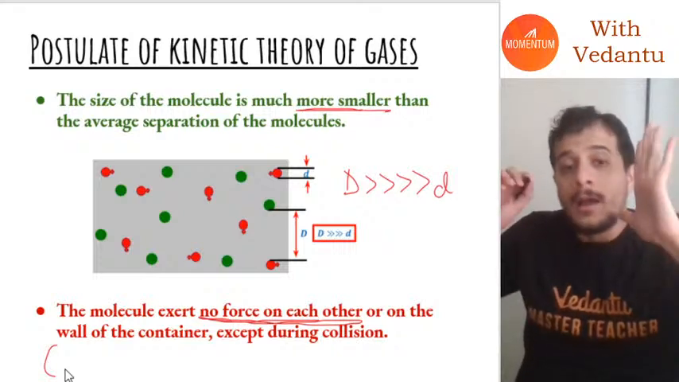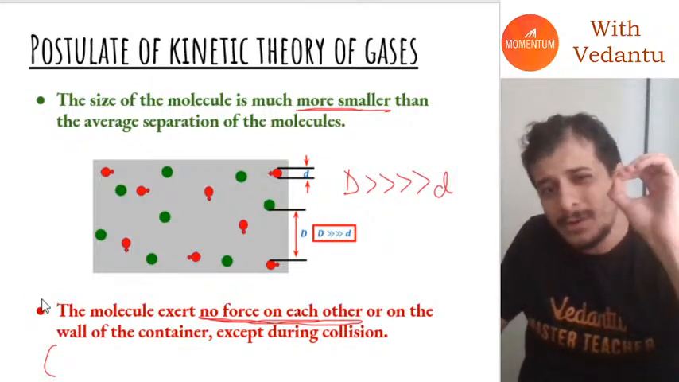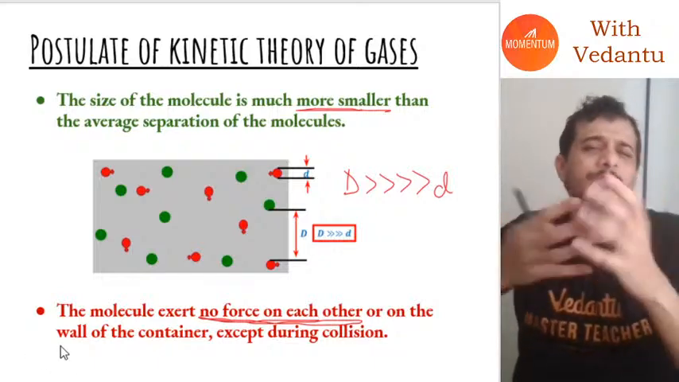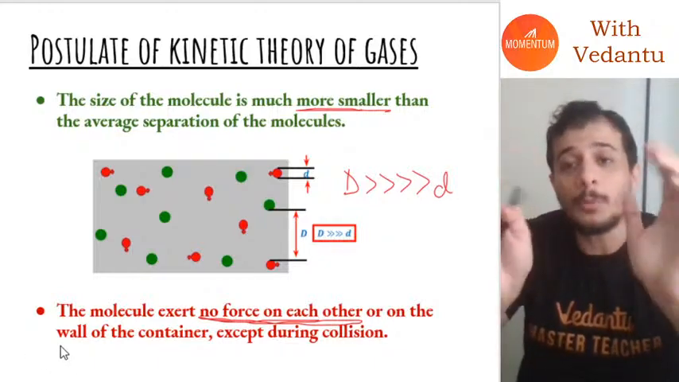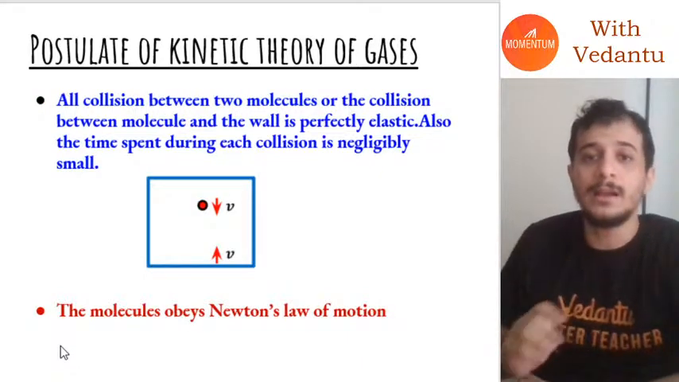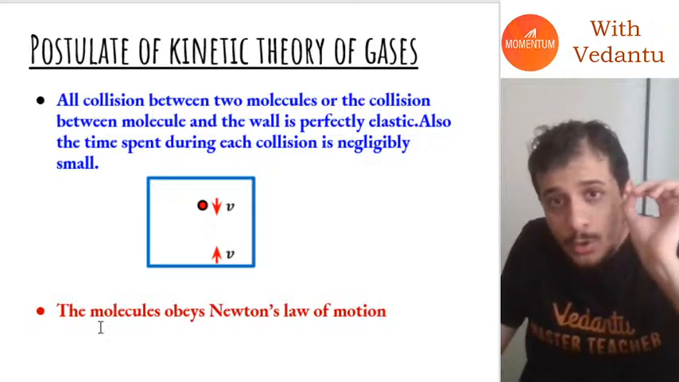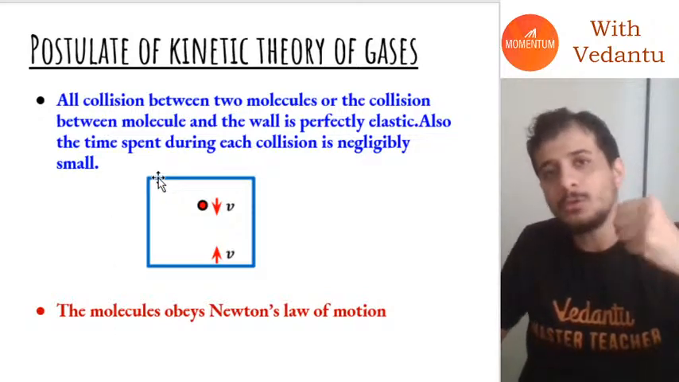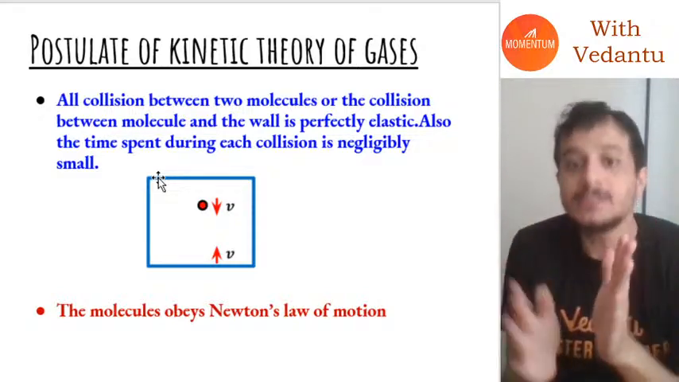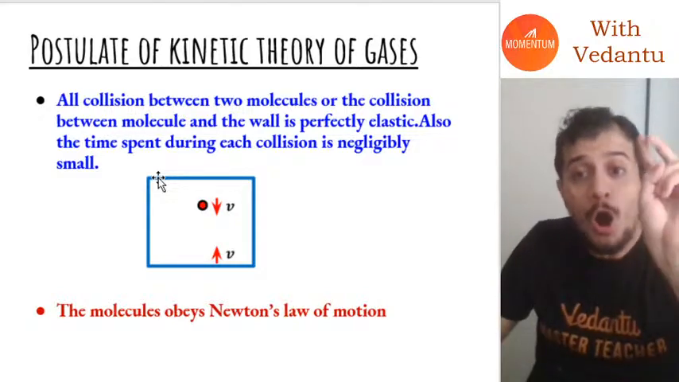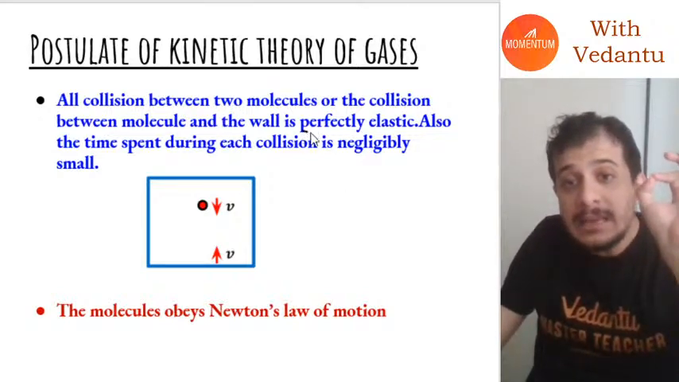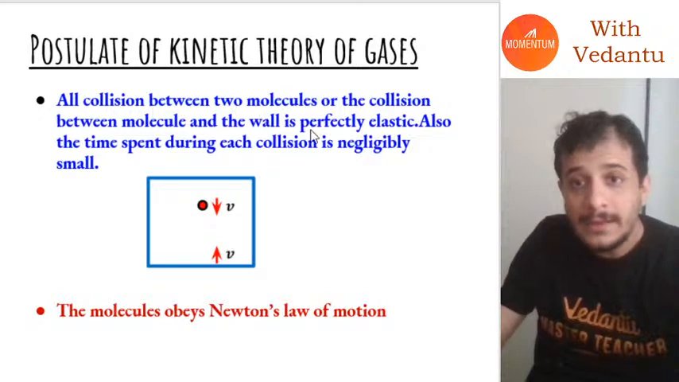Now, next postulate. These are all important assumptions that we are starting with, guys. For you, just assume that these are just properties of ideal gases. Next important thing: a molecule can collide with another molecule, or a molecule can collide with the wall. Whenever a molecule collides with either another molecule or the wall, that collision is perfectly elastic.